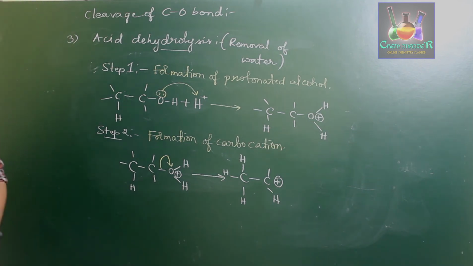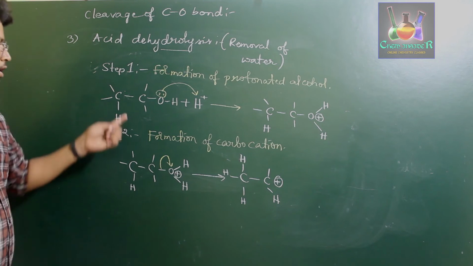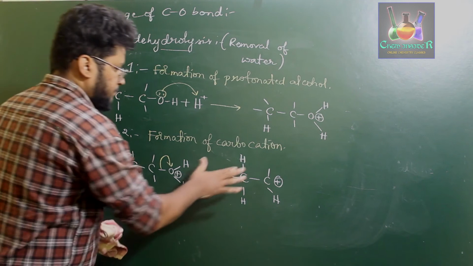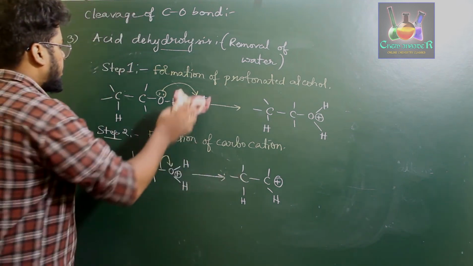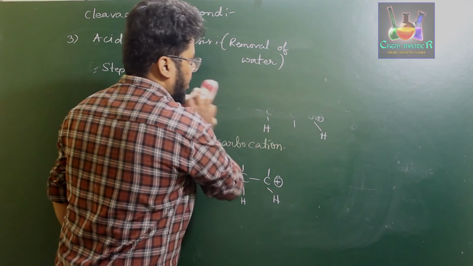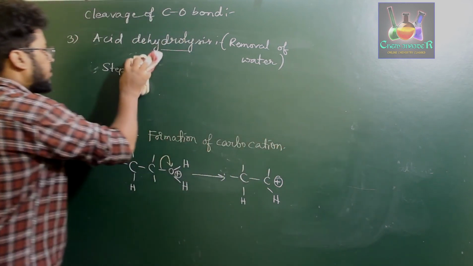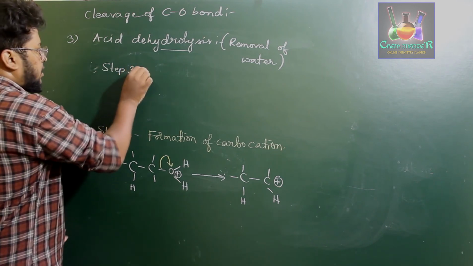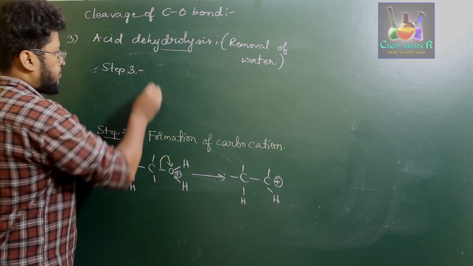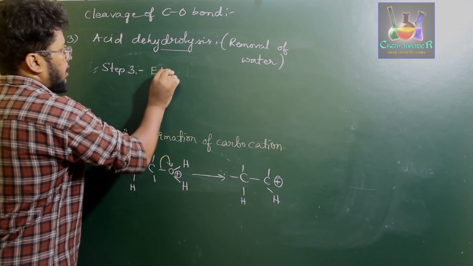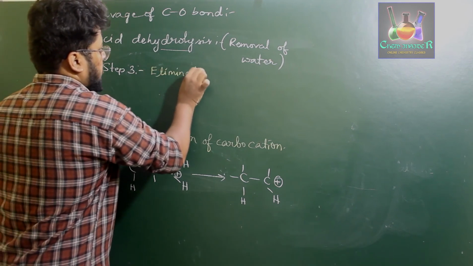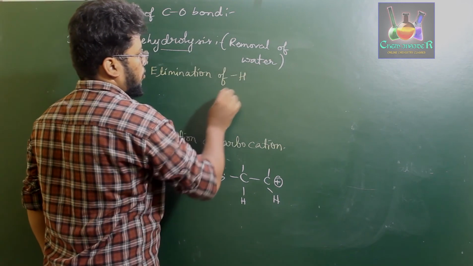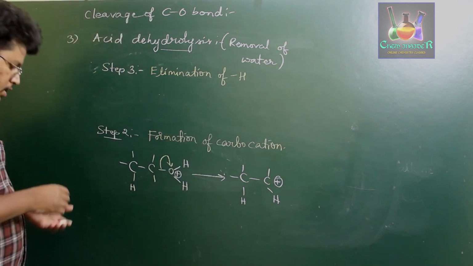Next, in the third step, the carbocation which is formed. So once you have got this, now in the third step, there will be elimination of hydrogen from the alpha carbon, resulting in the formation of alkene. In step 3, elimination of proton, elimination of hydrogen to form alkene.